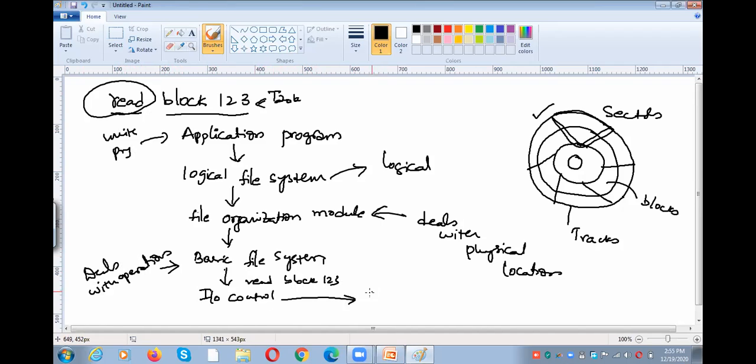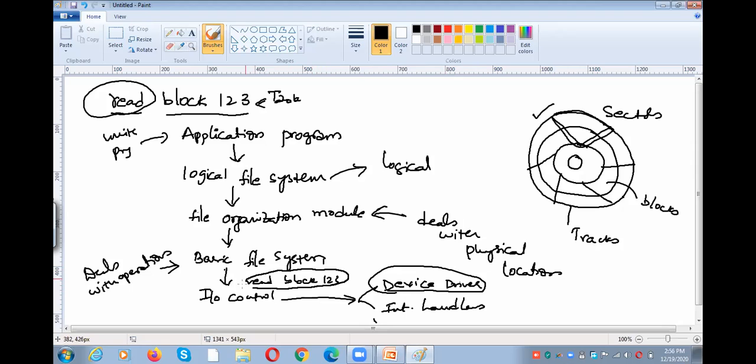IO control consists of two things. One is a device driver and the next one is interrupt handlers. Right? So what is the purpose of the device driver? These device drivers will take this particular command. This is a command we need to perform. So what is this? This is a high level command.